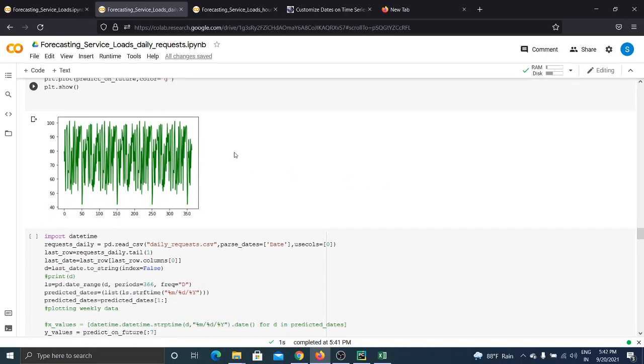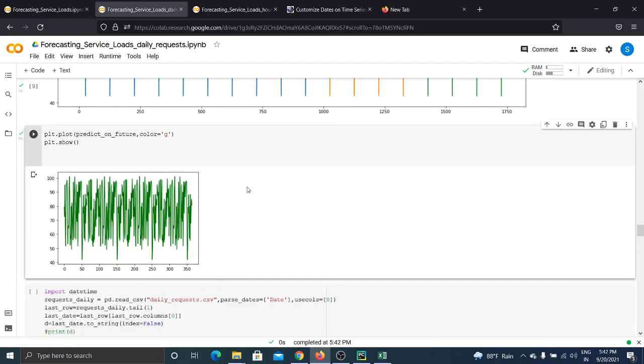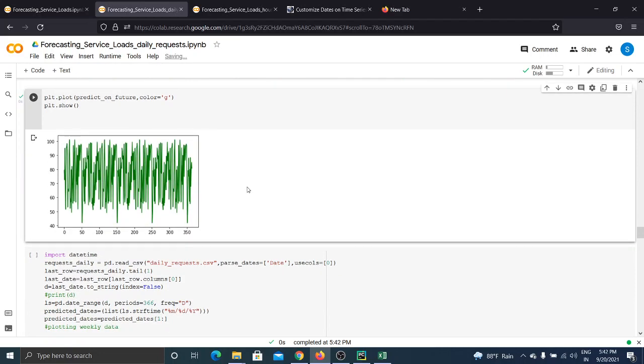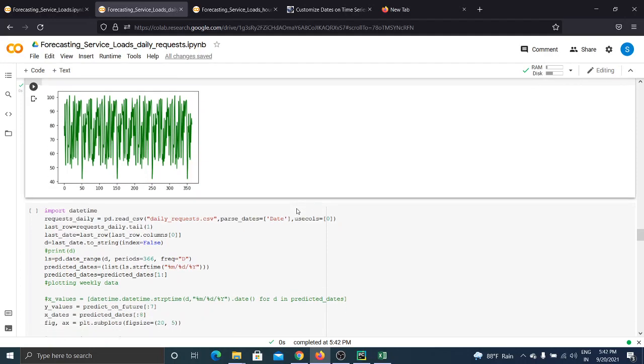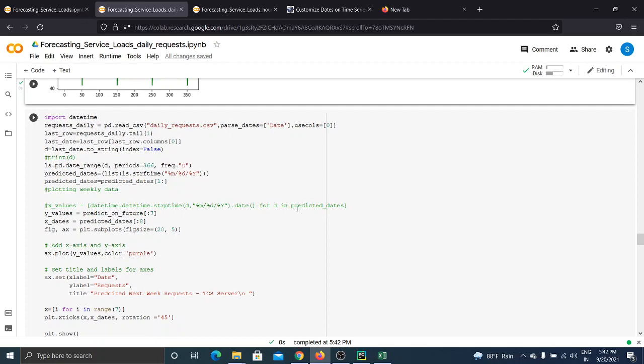So now we will be plotting our predicted data. Currently we can see that it is not in a proper shape that a customer or a simple non-technical person can understand, like the number of requests today, tomorrow, or after 5 days. We cannot see it clearly or properly. So for that purpose we will be using an automated process.